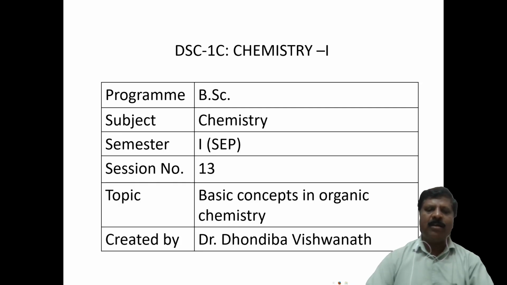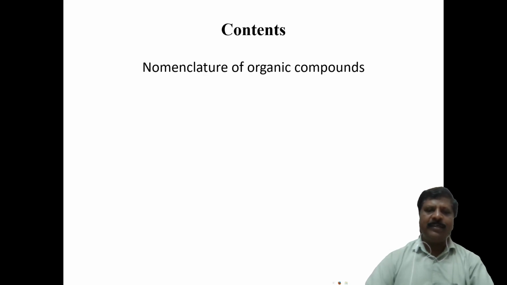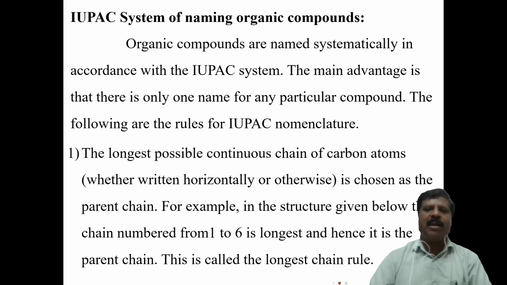Today I am going to discuss session number 13, and the topic is basic concepts in organic chemistry. In this topic, I have to discuss the nomenclature of organic compounds. Organic compounds can be named in two systems. One is called the common name system, and the other is called the IUPAC name system. We have to discuss the details of the IUPAC name system.